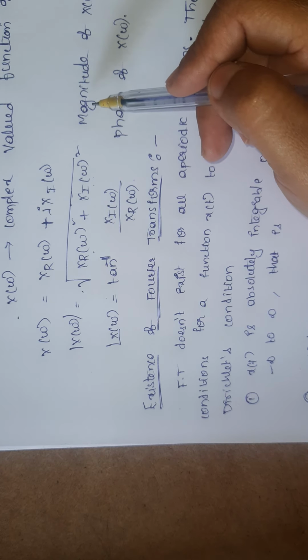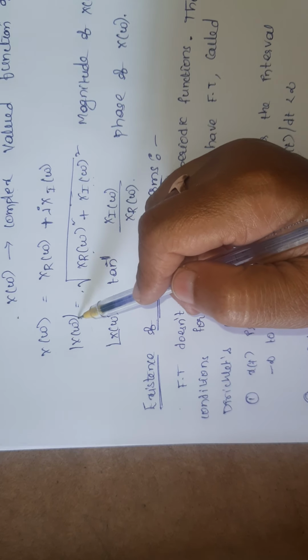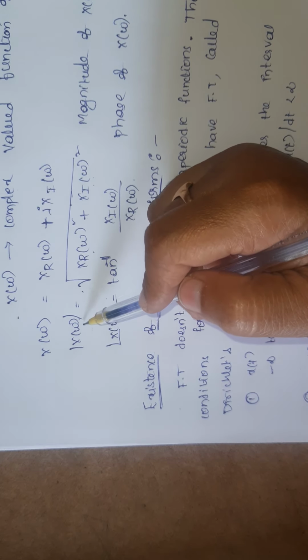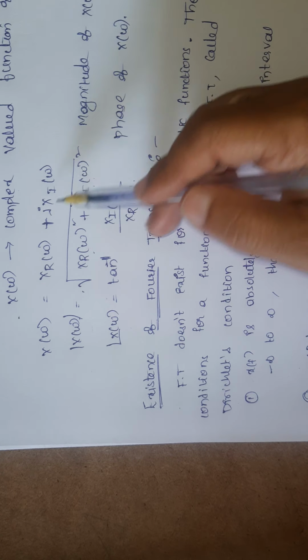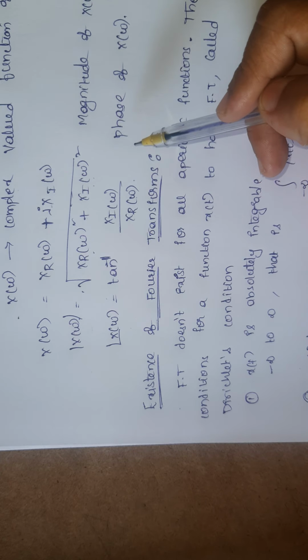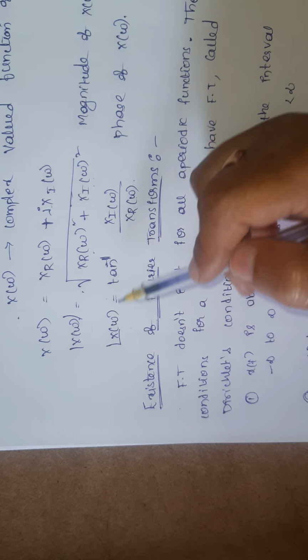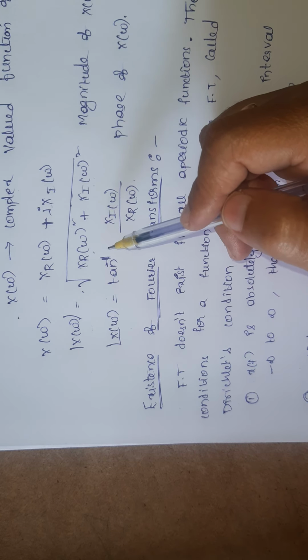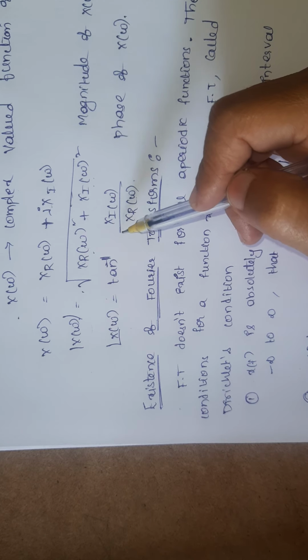That is, the magnitude spectra is the plot of magnitude of x of omega versus omega, and the phase spectra is nothing but tan inverse b by a, imaginary part by real part. The phase spectra can be drawn by taking the phase of x of omega versus frequency omega. So this is the magnitude spectra and phase spectra.